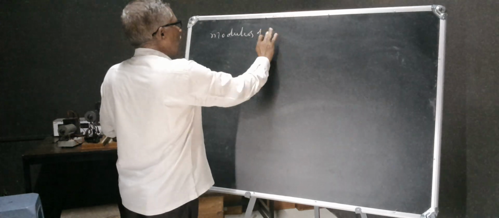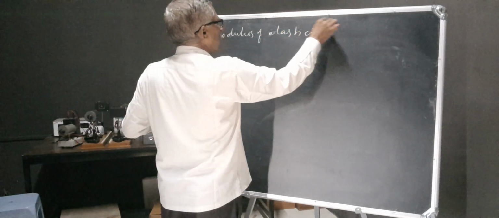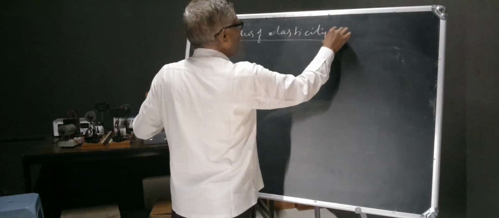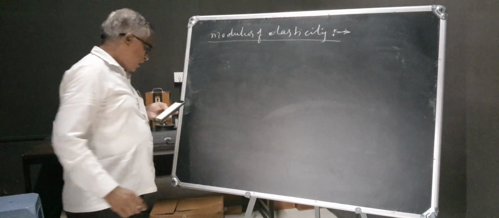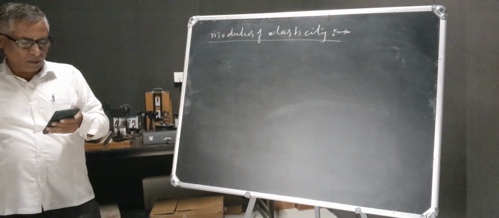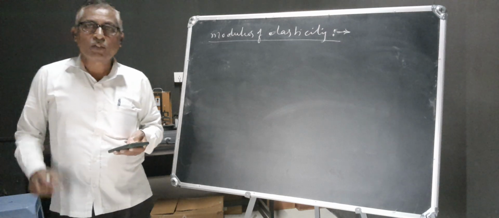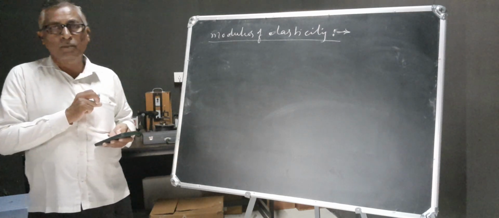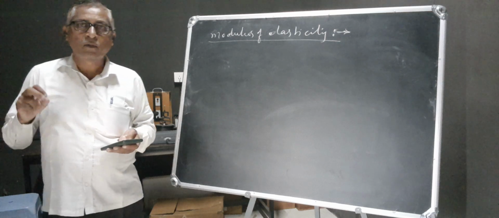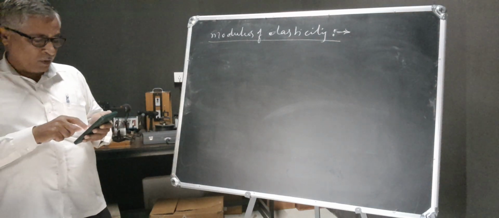Of elasticity. Modulus of elasticity. The modulus of elasticity is a material property which shows the stiffness of the material, and it is one of the most important properties of the material.